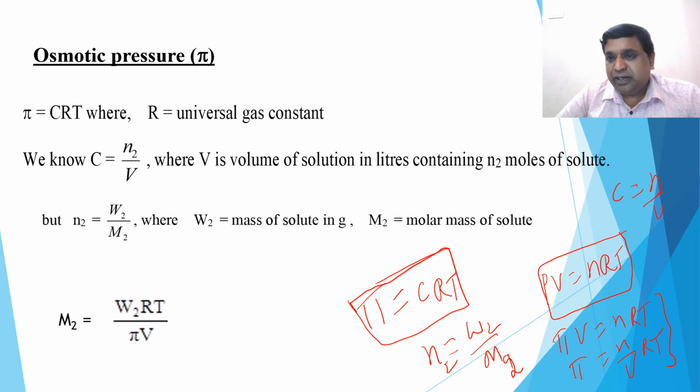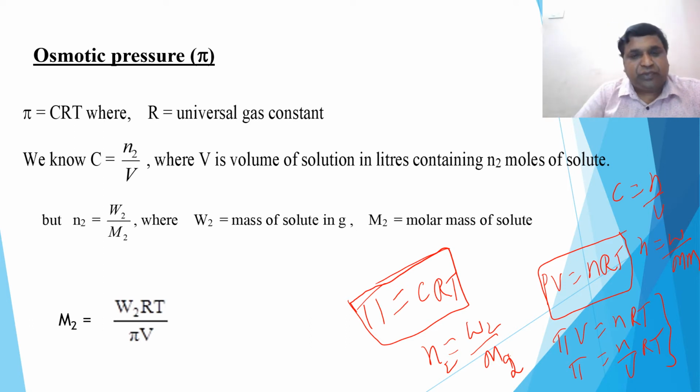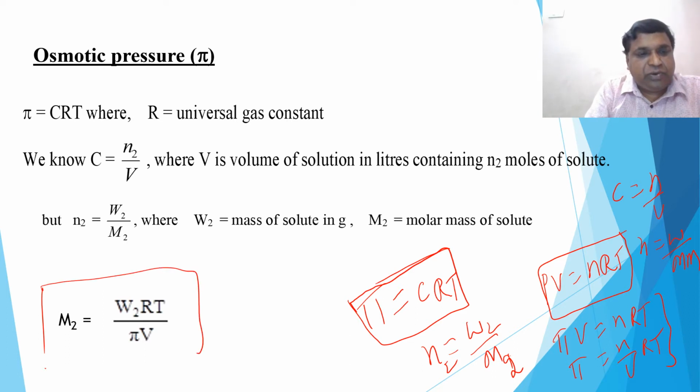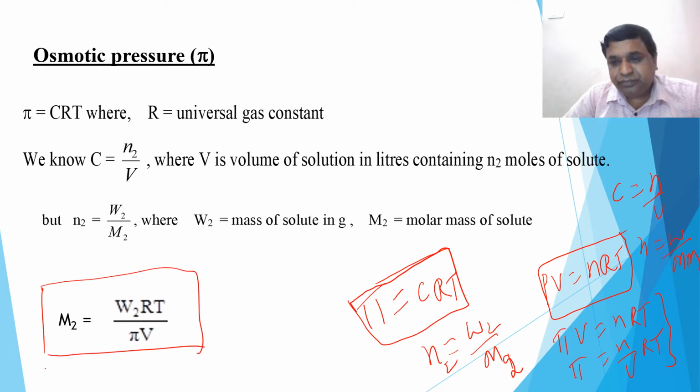If it is n1, then W1 by M1. In general, n is mass by molecular mass. So n is equal to mass by molecular mass. This you remember. These are the basic knowledge you should have about molarity and number of moles, and how to calculate number of moles. All these things you have to remember. And finally, you get the expression M2 = W2RT/πV.